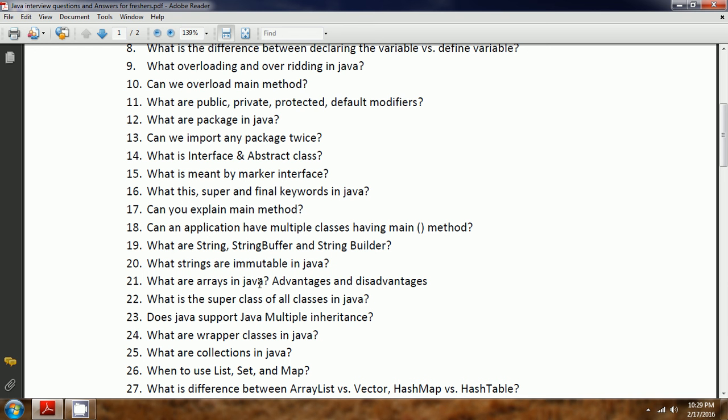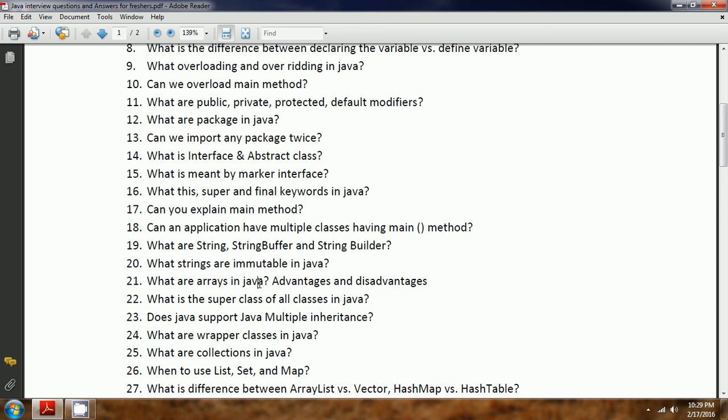And next one is iteration, which is also very easy. That means you can traverse from here to there, or you can do sorting and you can find occurrences. So all these are the benefits of arrays.